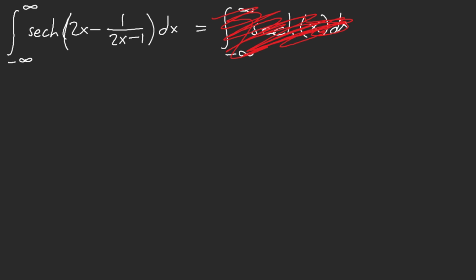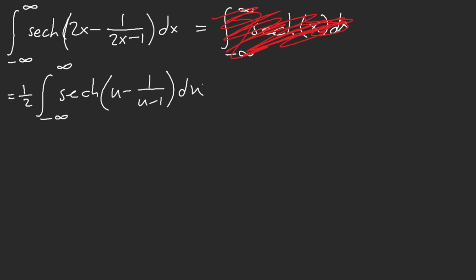So what do we do? U substitution. Let u equal 2x, you get a half of the integral of hyperbolic secant of u minus 1 over u minus 1 du. And now you can go ahead and use Glasser's master theorem. This is a half of the integral from negative infinity to infinity of sech of u du.